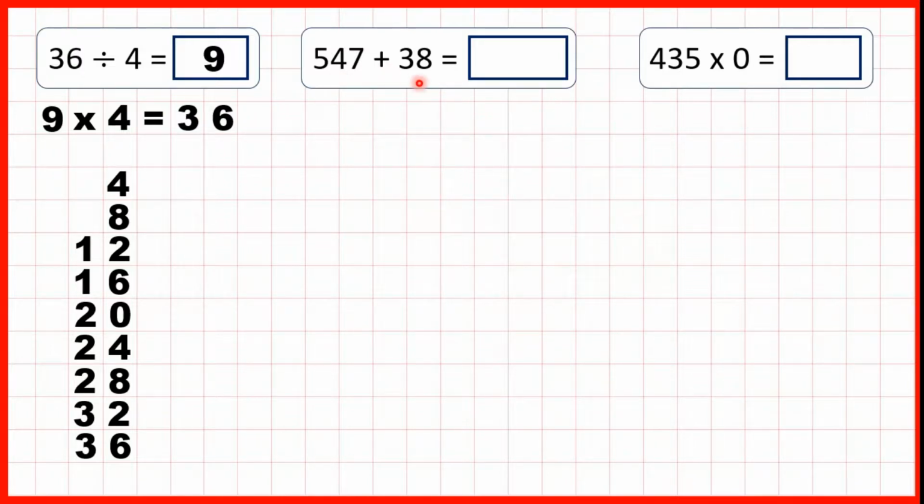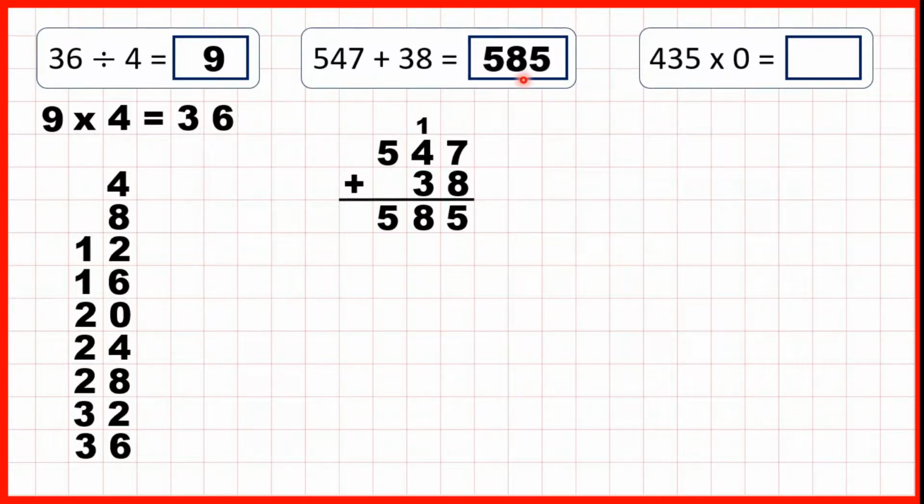547 plus 38. We can set this out as a column addition, making sure that we've got the digits lined up on the right hand side. 7 plus 8 is 15, so 1, 5. 1 plus 4 plus 3 is 8, and 5 plus nothing is 5. So our answer is 585.